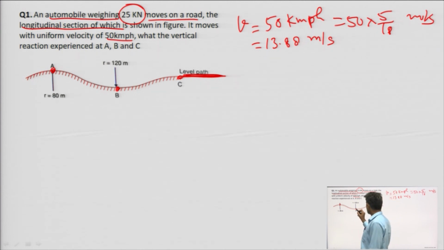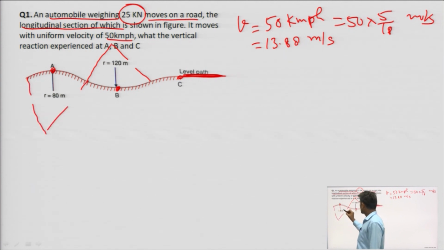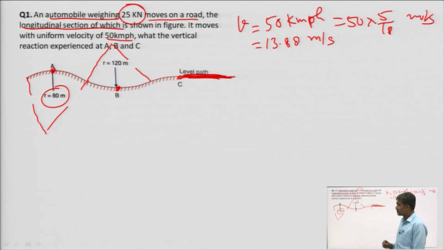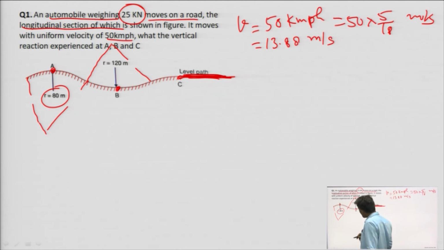At point B, the curvature is there, and what is the radius? The radius here is given to us as R is equal to 20, and for here the curvature is given with radius R is equal to 80. So, R is given to us in both cases, and here what is the value of R? It is a plane, so it does not have any R.